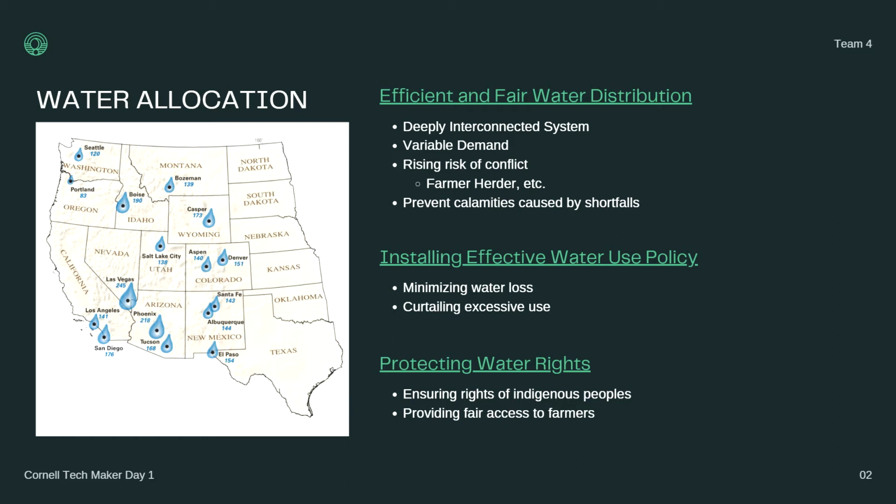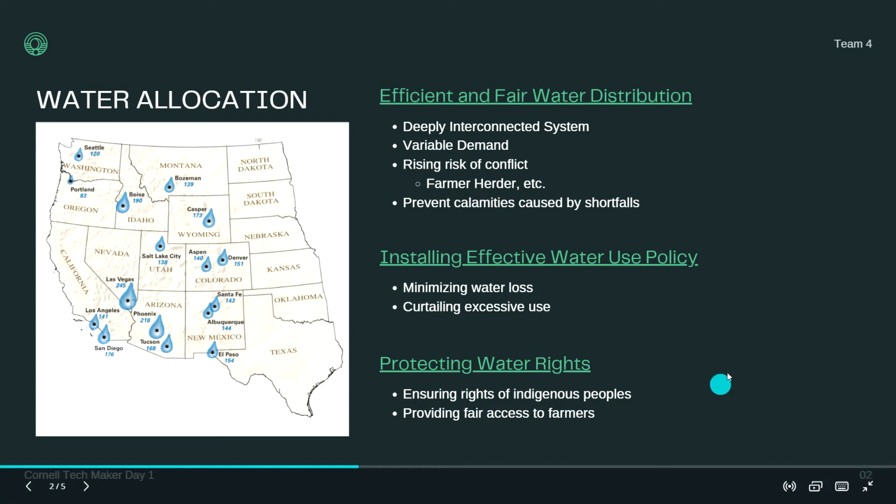We also want to understand how we can install effective water policy use to minimize water loss and also curtail excessive use where it's occurring. Finally, we want to protect water rights at all stages in this process, ensuring the rights of people, including indigenous people, and farmers who are in need of fair access, water supplies everywhere.